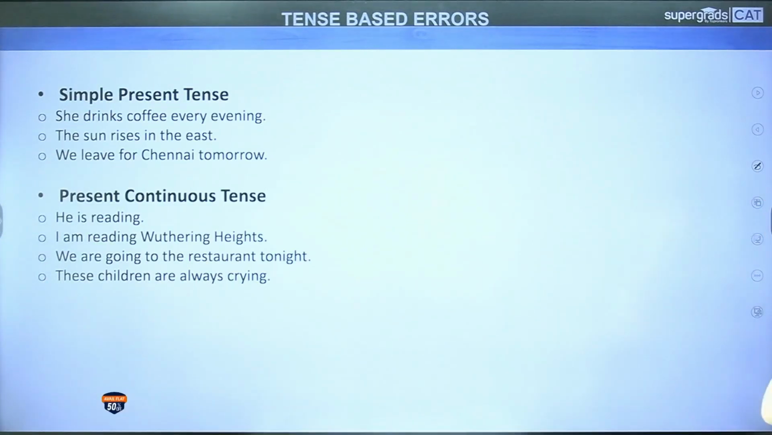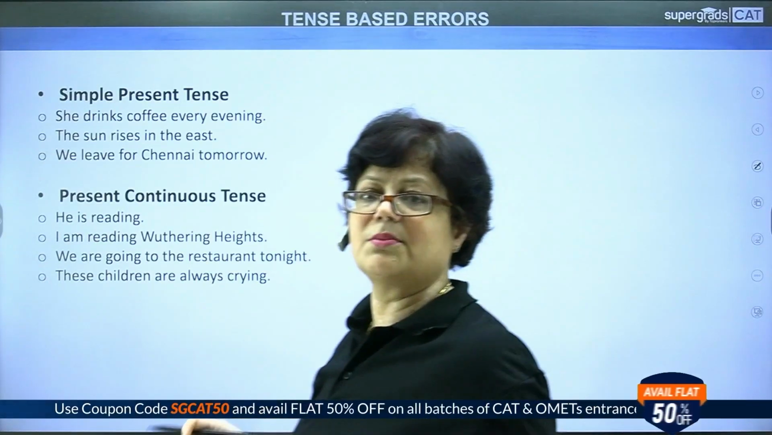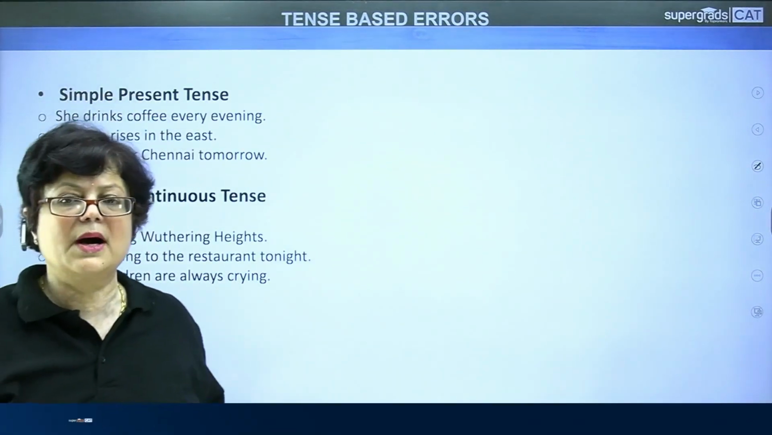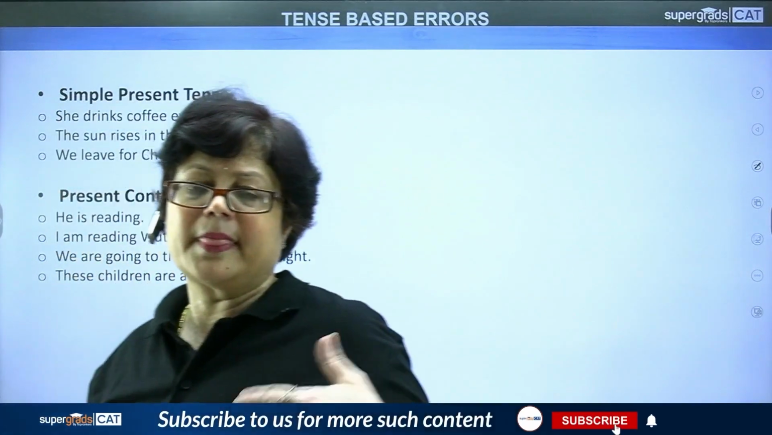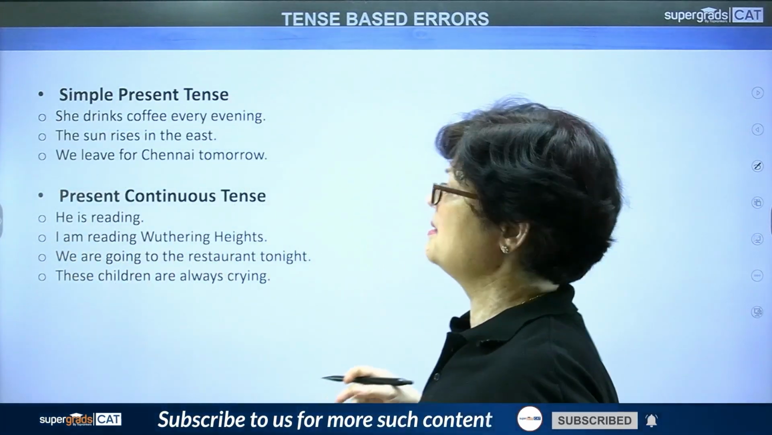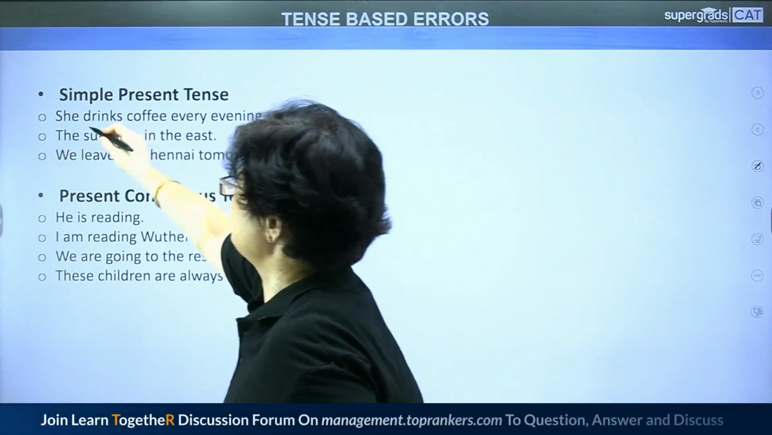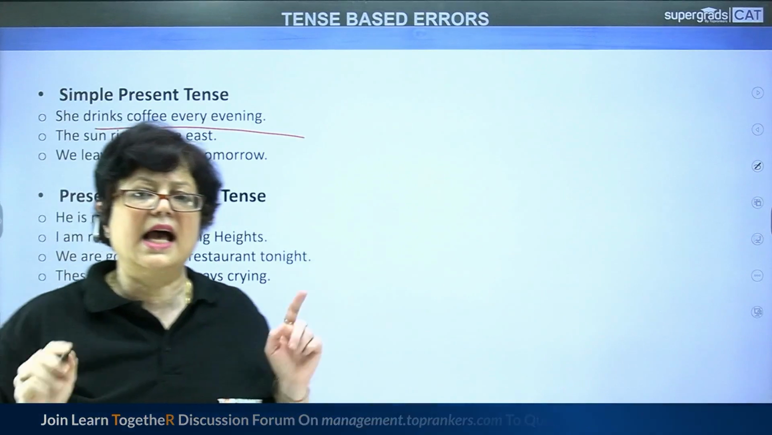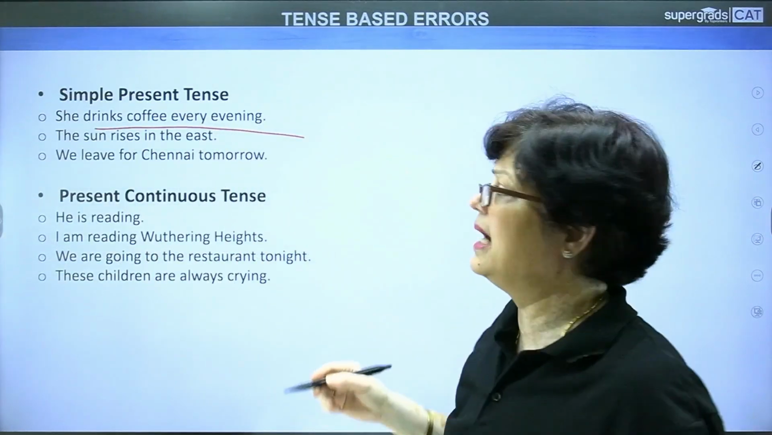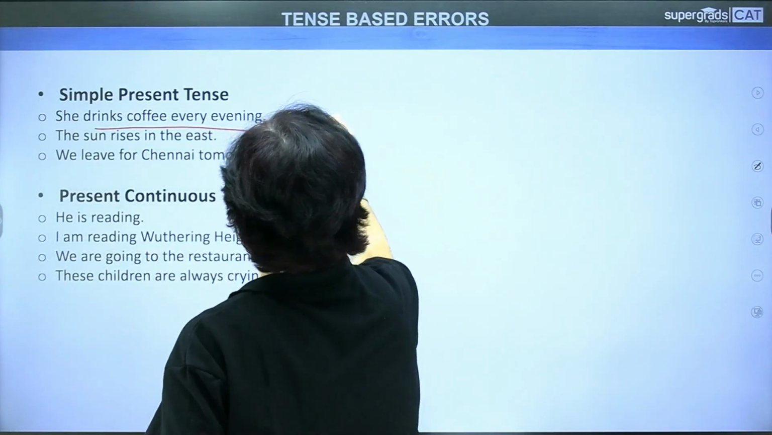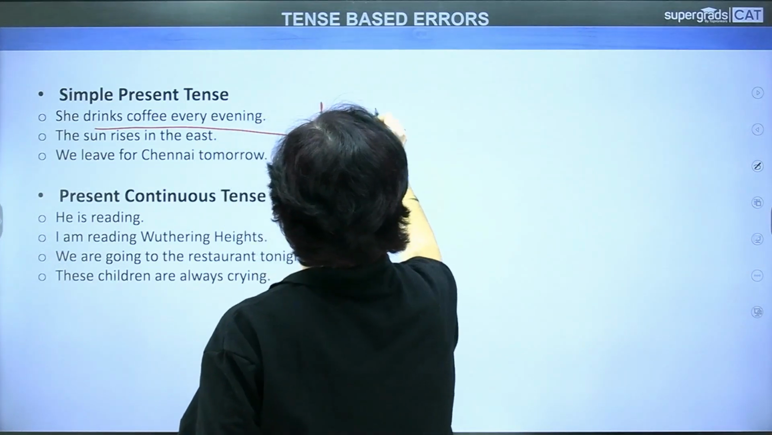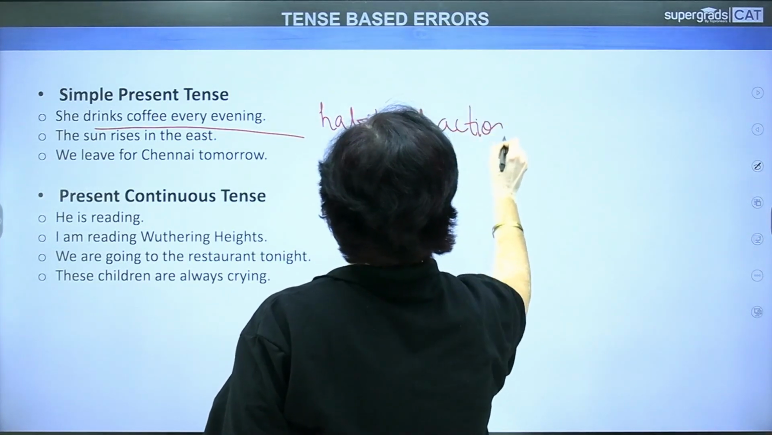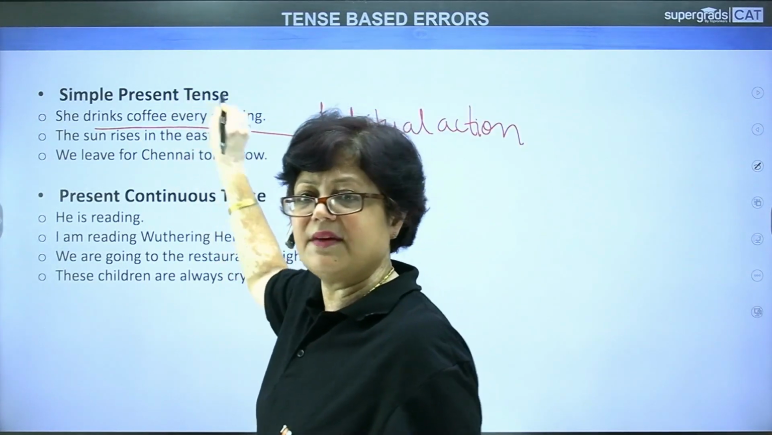Now let us take some examples of all the various tense forms in detail. As we have just established, if we talk about a simple action in present tense, we call it simple present tense. For example, she drinks coffee every evening. What does it tell us? That this is a habitual action which is being done by her every evening. This is a habitual action, which is done repeatedly every evening.